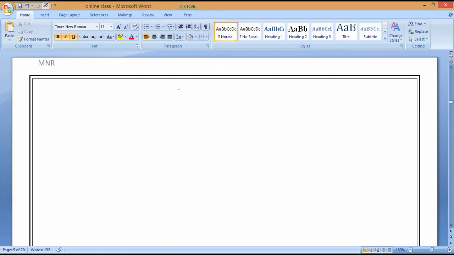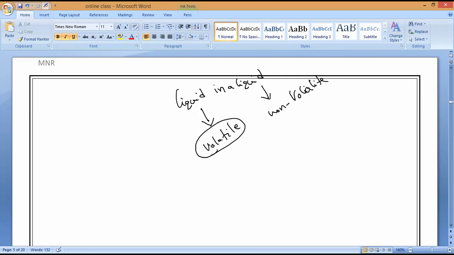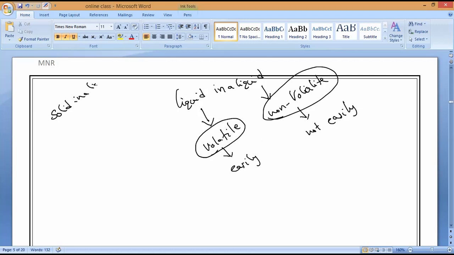If you want to separate a liquid in a liquid, we can use the distillation technique. But one liquid must be volatile and the other liquid must be what, Hari? Non-volatile. Do you understand, everyone? It means one must convert into gas easily and the other should not convert into gas easily. Do you understand?